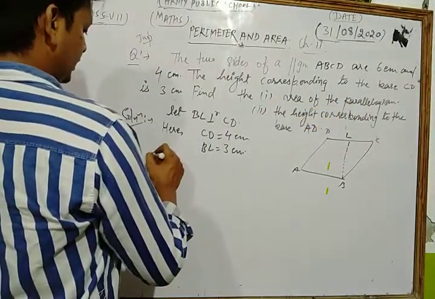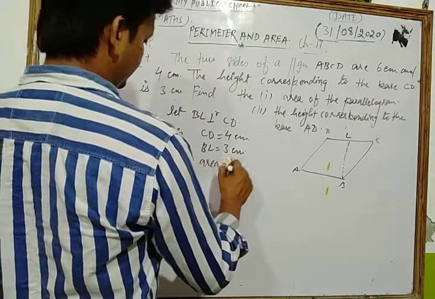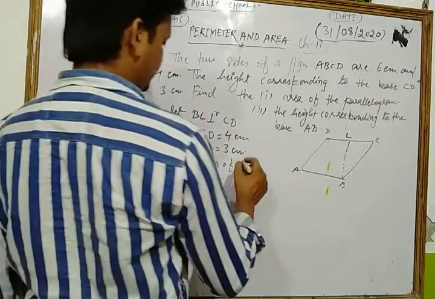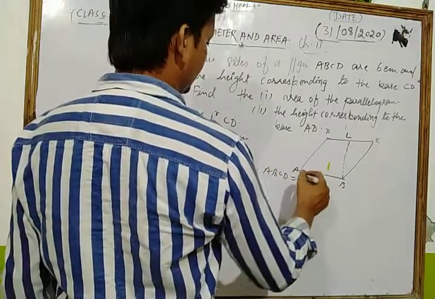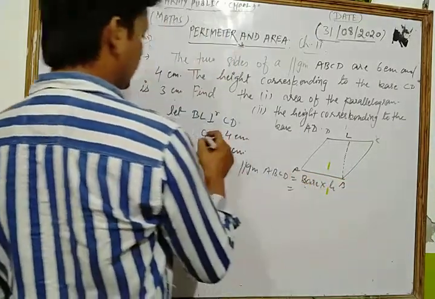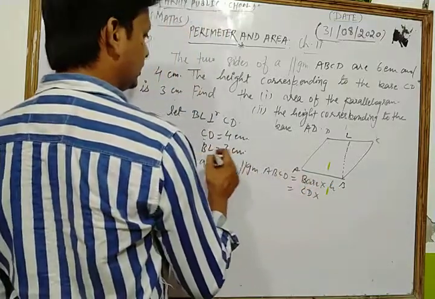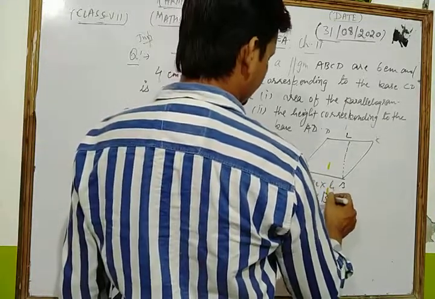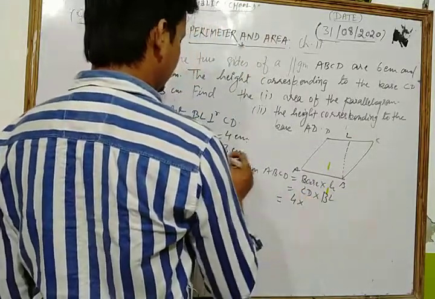So thus the area of parallelogram ABCD is what? Base into height. Here base is CD, and their corresponding height is BL. So we have CD as 4 and BL is 3.